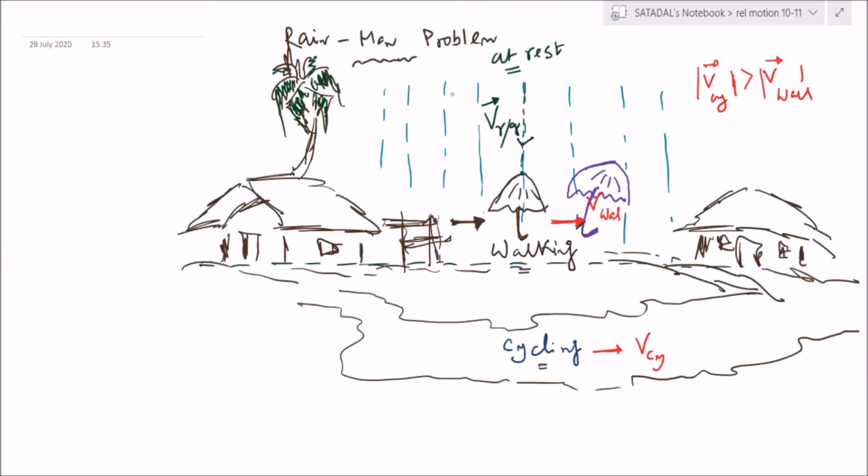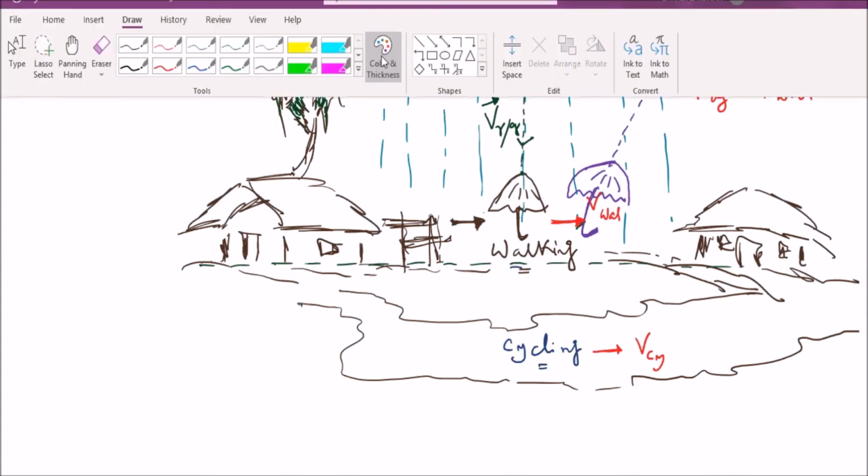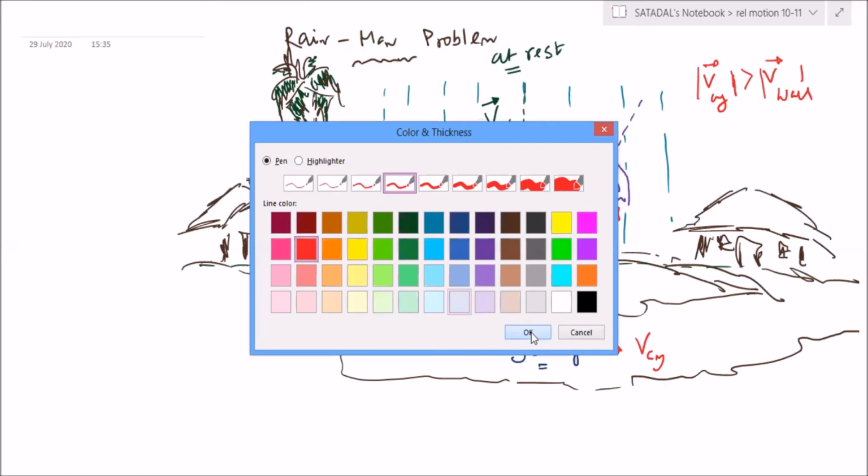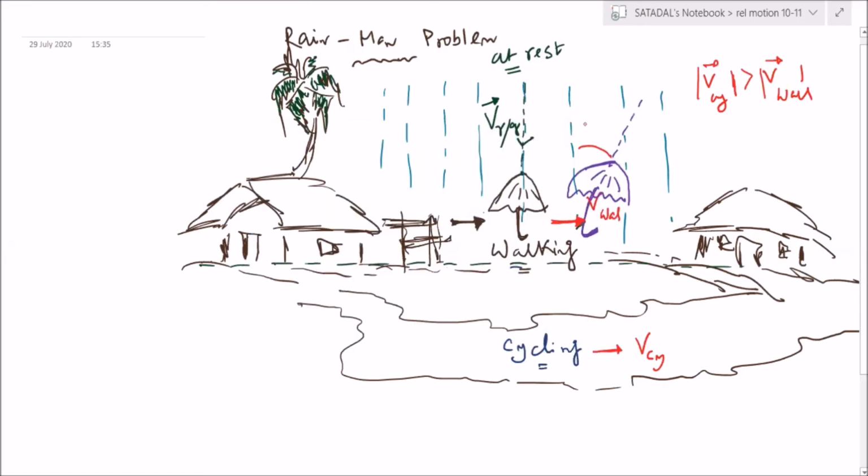So here I can clearly see this is the angle by which the umbrella is tilted. This is angle theta. That means in this position, rain is appearing to fall in this particular direction. So that is the direction of rainfall as appearing to the man. Are you understanding this?